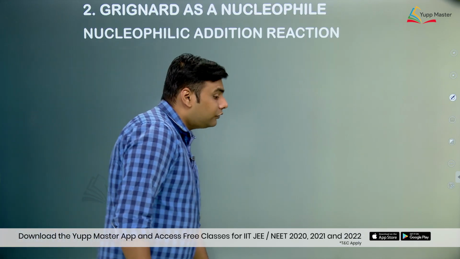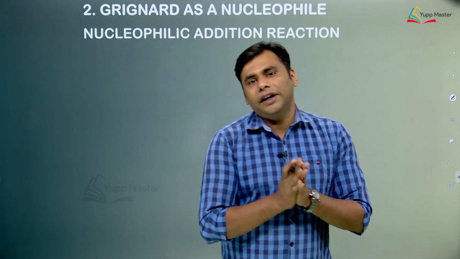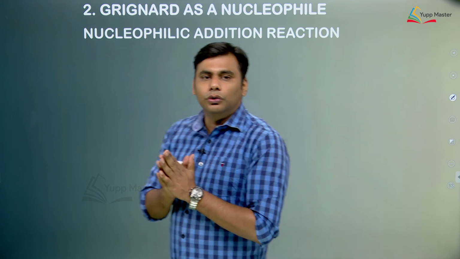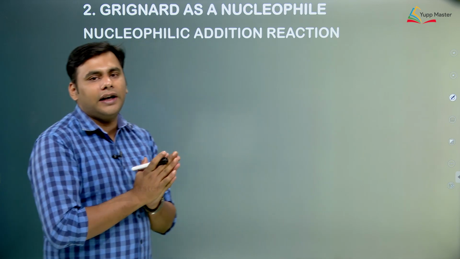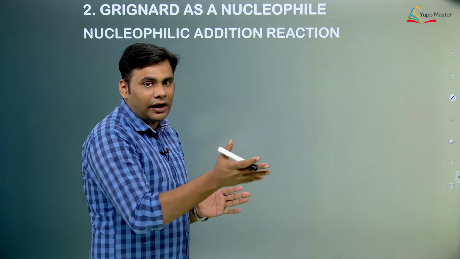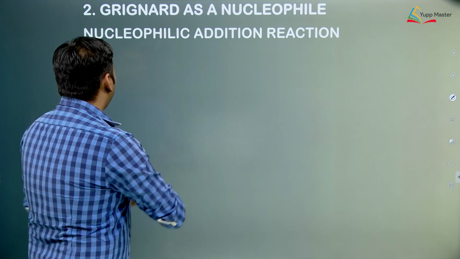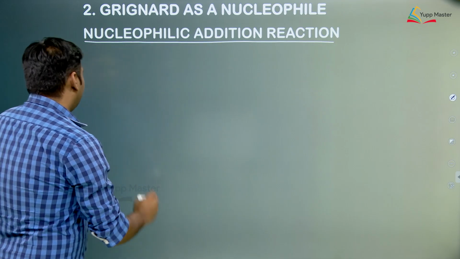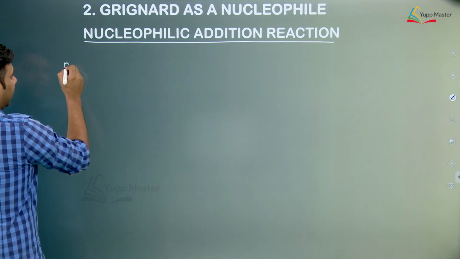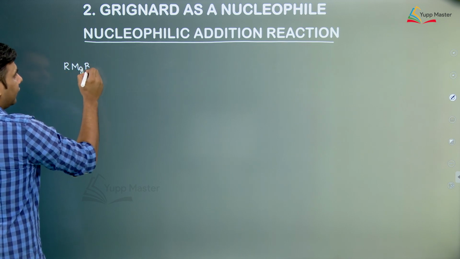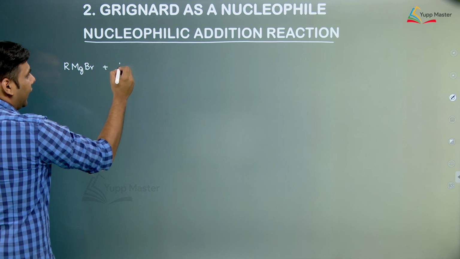The second reaction which we should try to understand over here is their nucleophilic strength and their nucleophilic addition. Now, we know that in Grignard reagents there is a negative charge on carbon, so it can also act as a nucleophile. So, what we are going to do is basically a nucleophilic addition reaction. So, let us consider a general Grignard reagent something like this, RMgX. We react this with a molecule of formaldehyde.